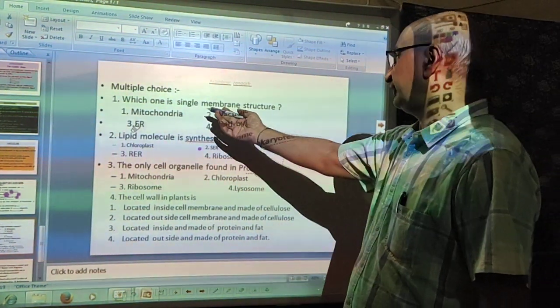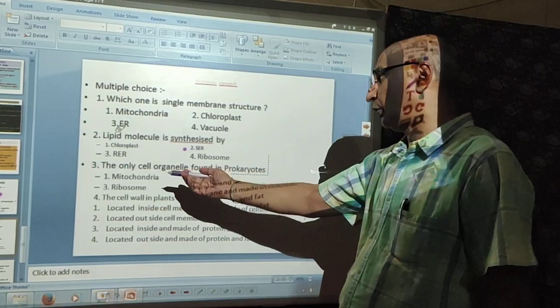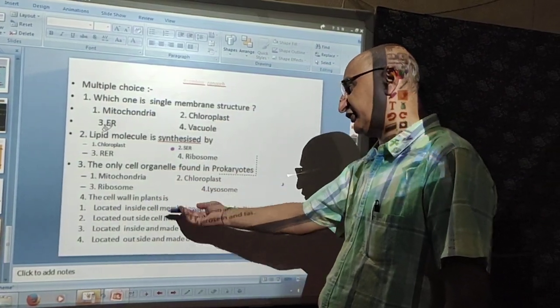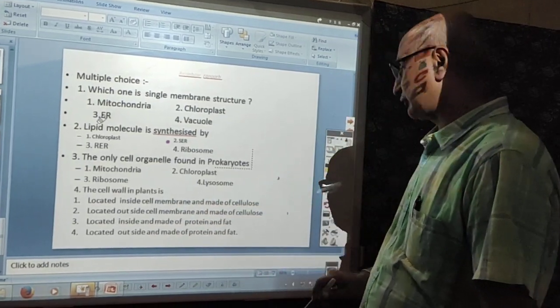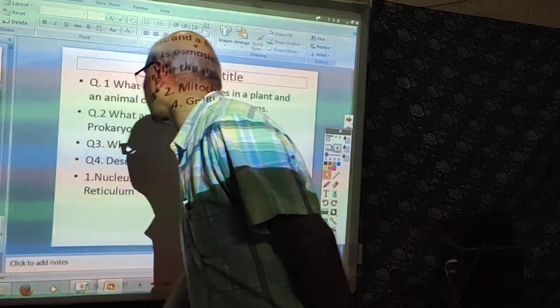Next, I have put some multiple choice questions. Which one is a single membrane structure? Lipid molecules are synthesized here. The only cell organelle found in prokaryotes. The cell wall in plants is located where? Okay, so these are the questions. You have to give me the right answers, and I will see who is going to give me the right answer.